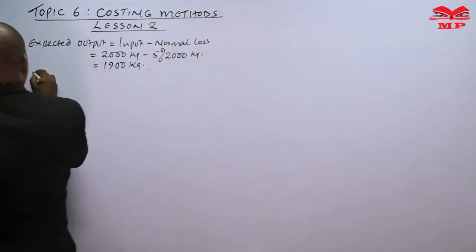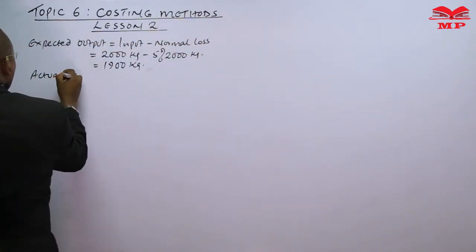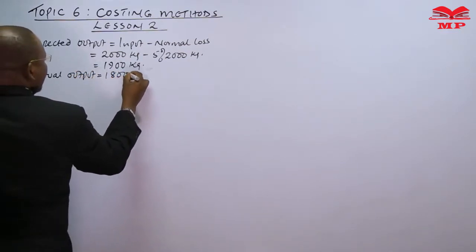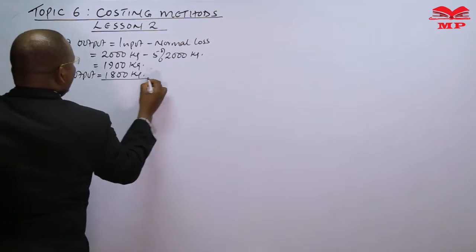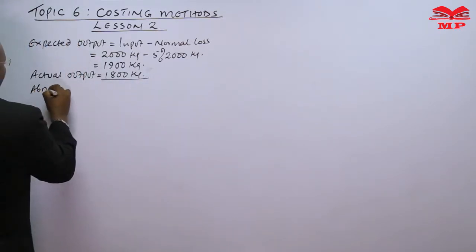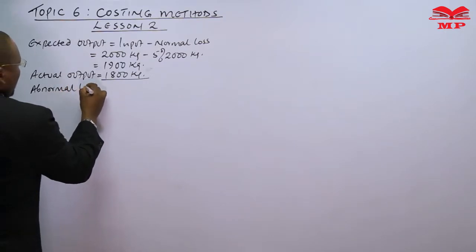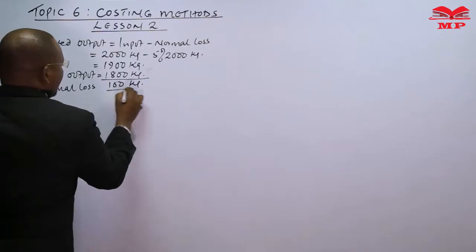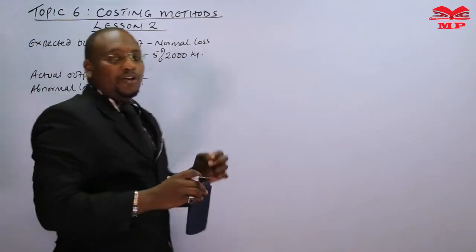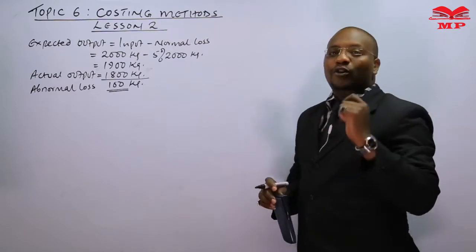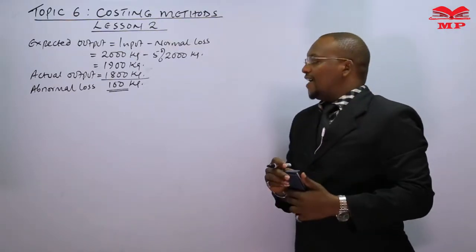We can have here the actual output is 1,800, meaning we have a further loss. These are more losses. So we have abnormal loss of 100 kgs. Why? Because the actual outcome is lesser than the expected. We have lost another 100, which was not expected.